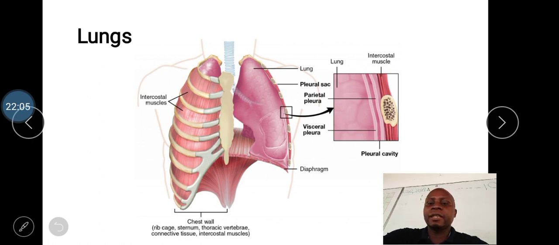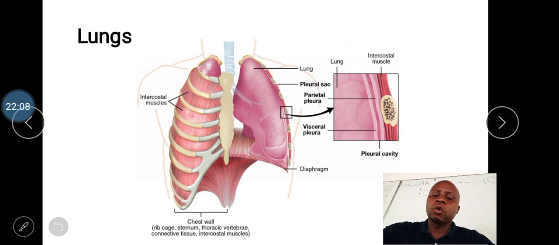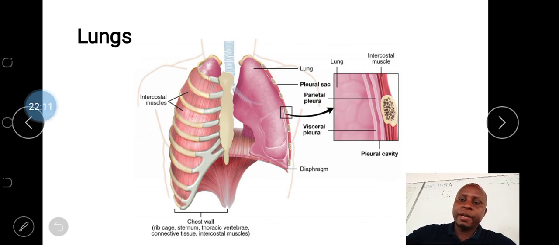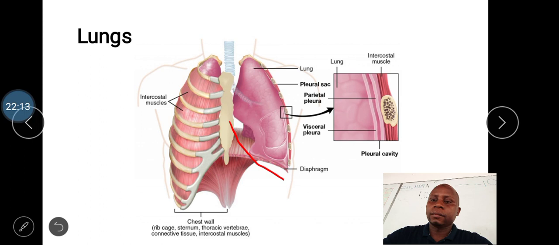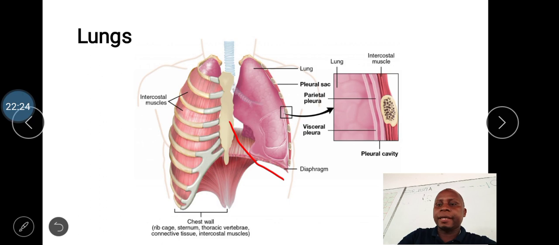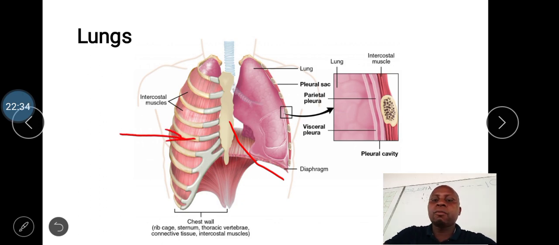So the chest cavity or the thoracic cavity is composed of the following. In front here we have the sternum, and at the back here there are some specialized bones which are called the vertebrae. We shall see in the notes. Then there are also ribs. These are the ribs. A normal human being has 12 pairs of ribs.